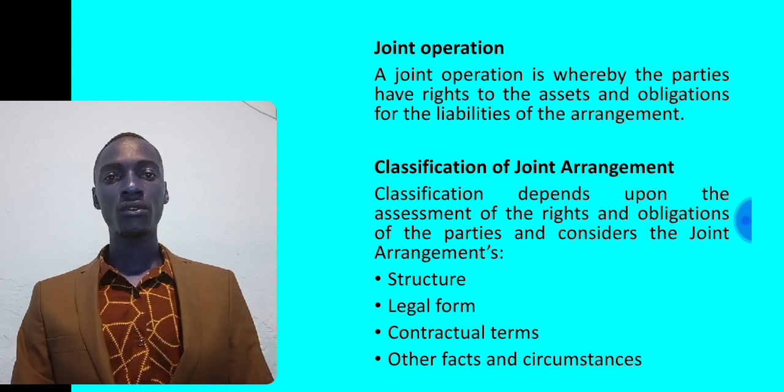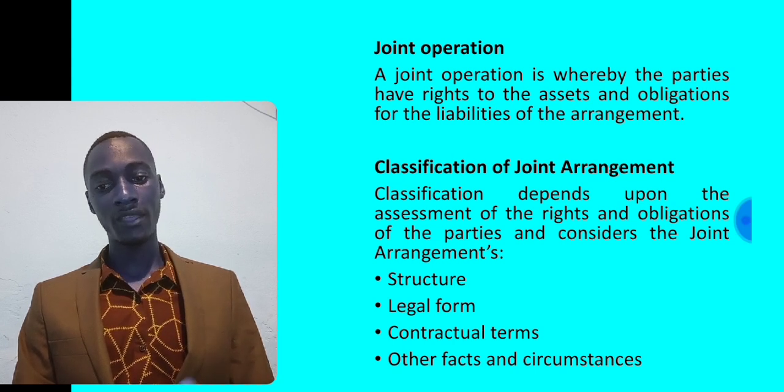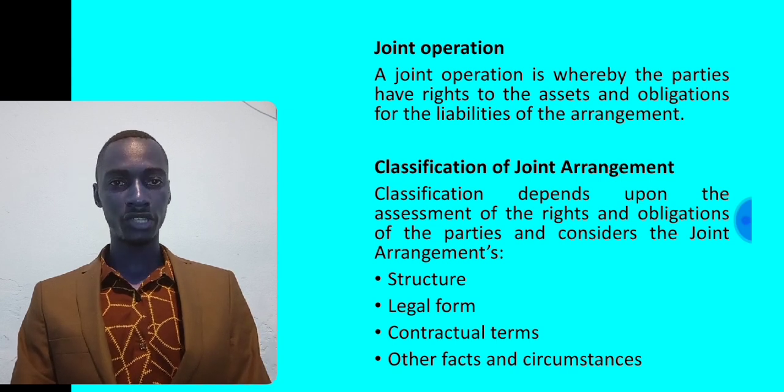Remember, if joint control is present, then we are in a joint arrangement. Don't forget that joint control is the basic criteria, but the indicator is equal share.